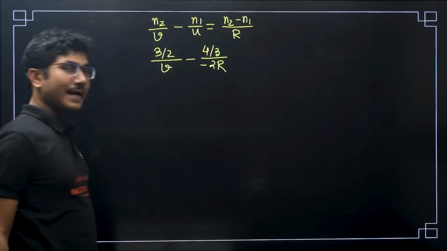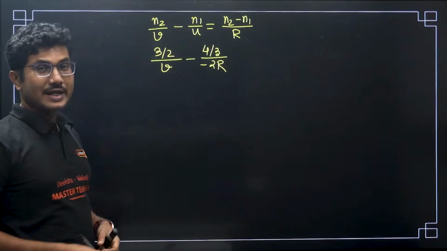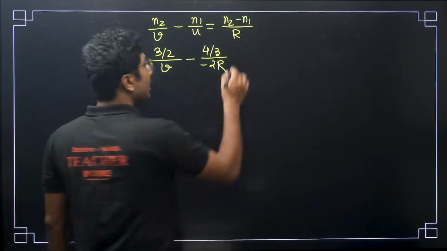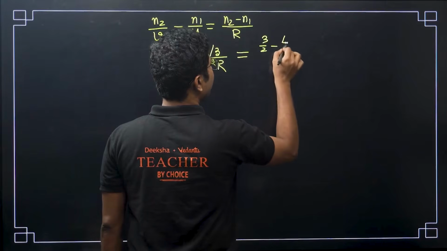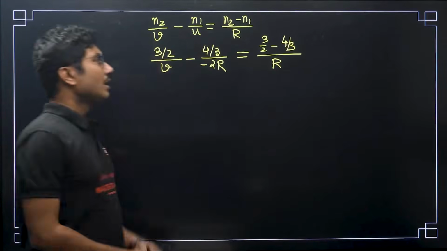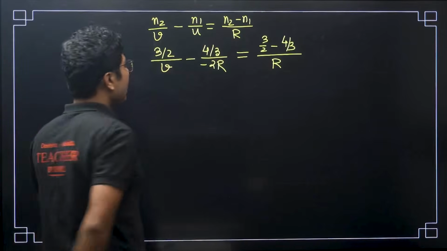Remember, sign convention is still applicable here. U is on the left hand side, on the negative x axis, so U will be negative. N2 minus N1 is 3/2 minus 4/3, and R is positive because it is on the right hand side. As simple as that.